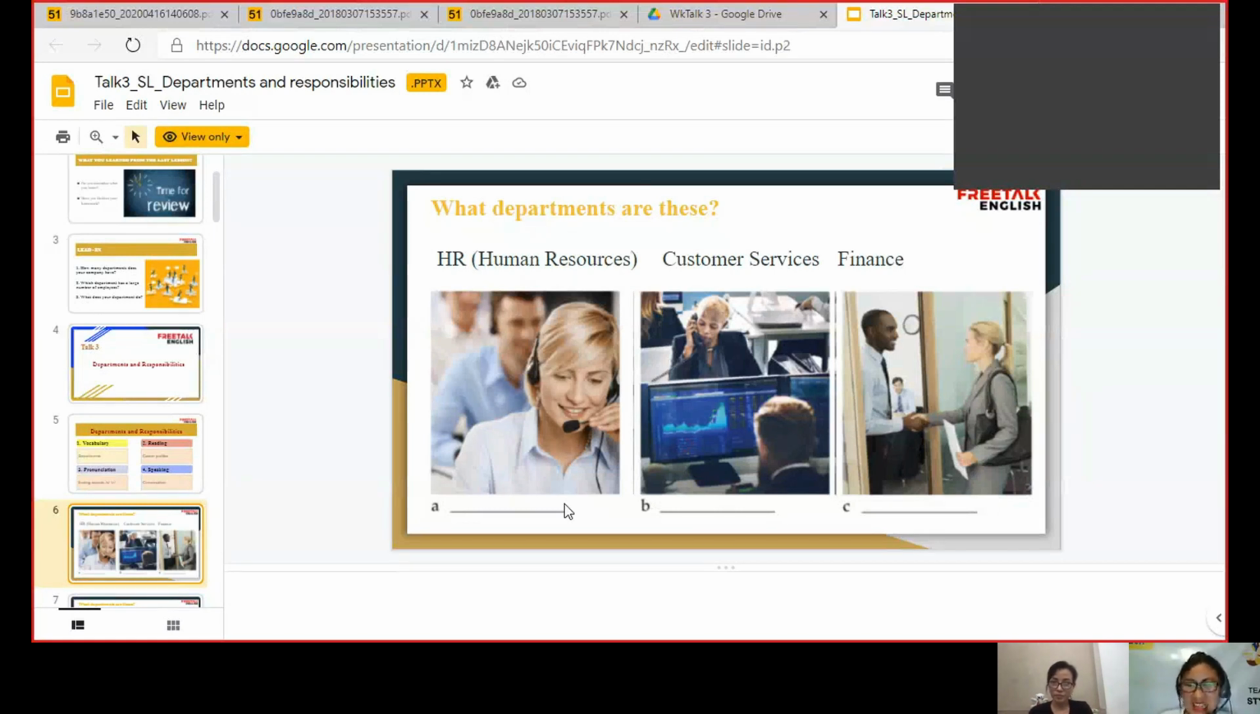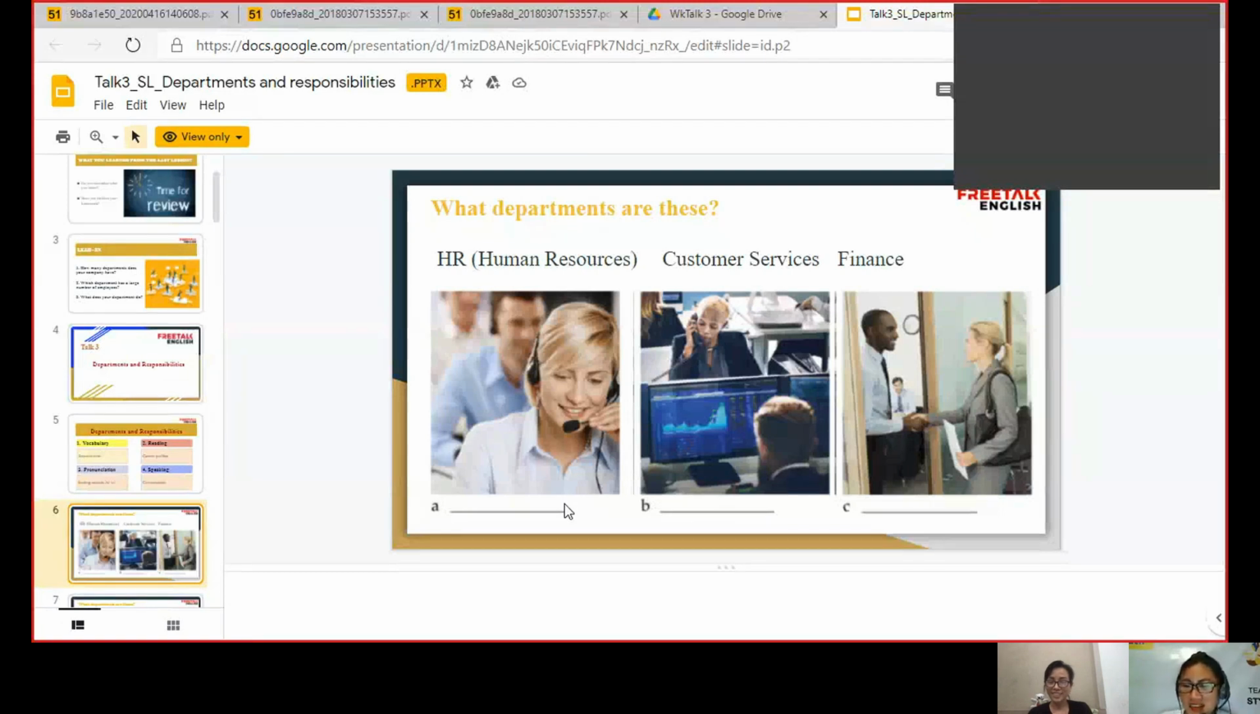And the last picture, what do you think it is? I think it is about human resources. And why do you think so? Because I see the girl holding maybe a CV or an application.